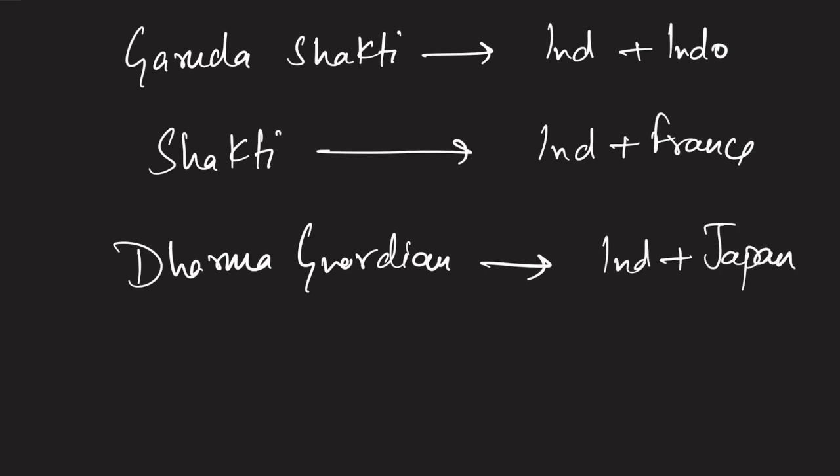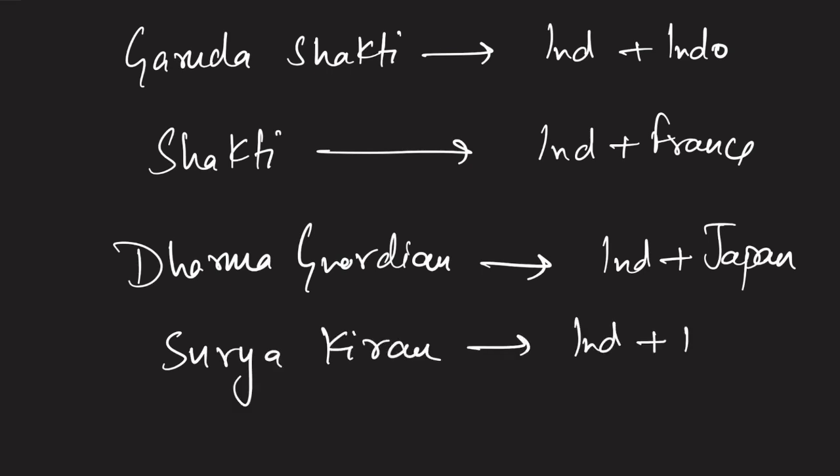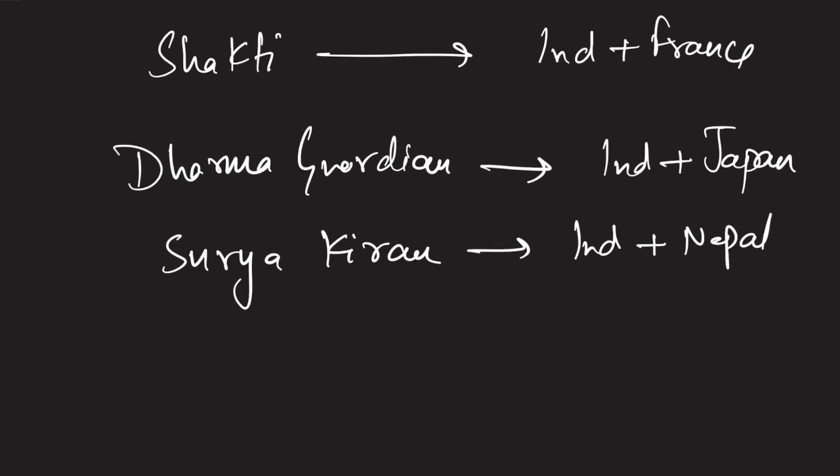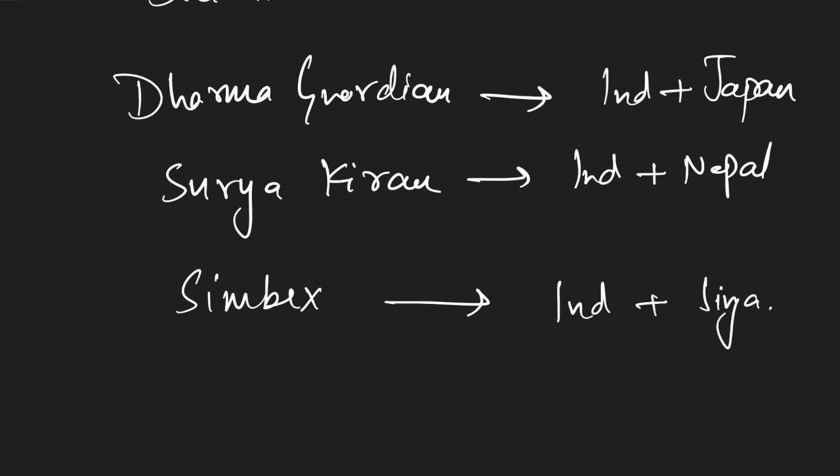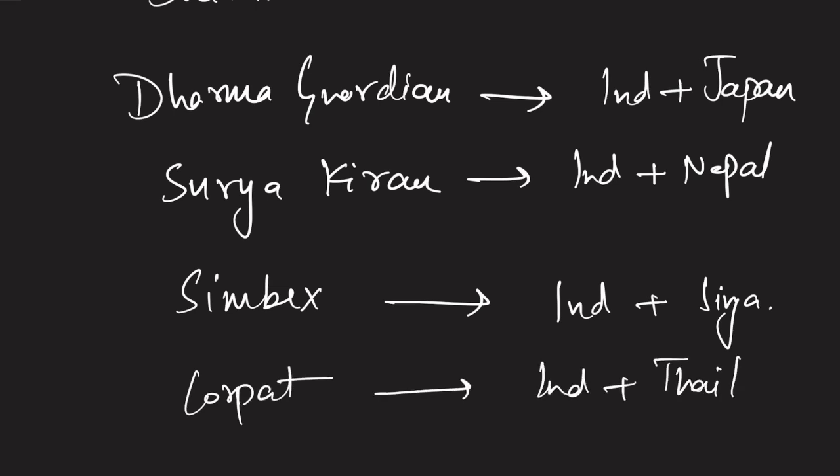Then there is one military exercise between India and Nepal, and it is Surya Kiran. Surya Kiran is a military exercise between India and Nepal. Then there is Hand in Hand with China, and Simbex. One is important, Simbex. Simbex is a military exercise between India and Singapore. And between India and France, Shakti we just saw, and one more we saw is Corpat. Corpat was between India and Thailand.